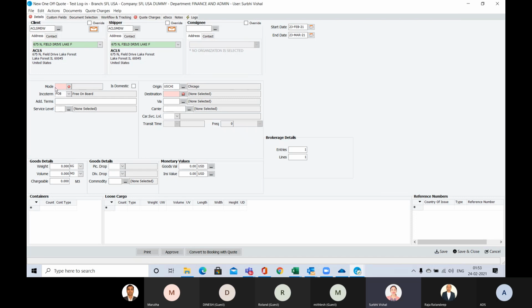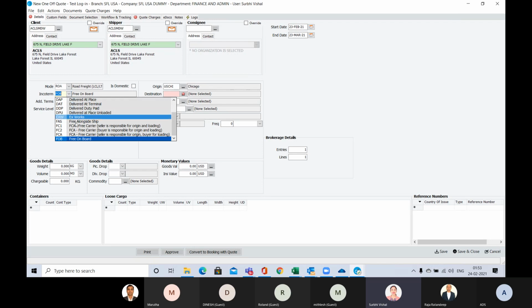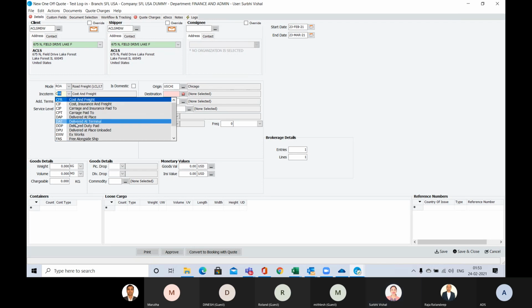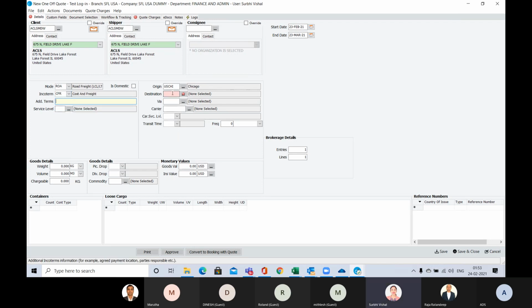Okay. So now here it's asking for mode. So let's put sea freight FCL. Let's put it cost and freight. For destination, we are not aware of the consignee, so I am keeping it blank.